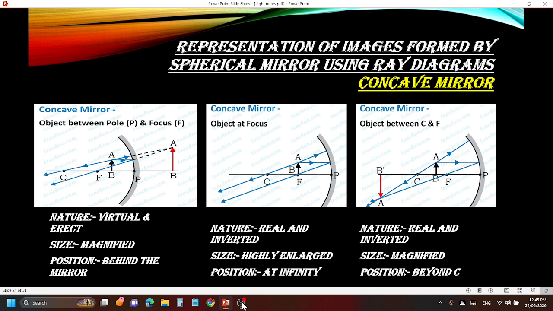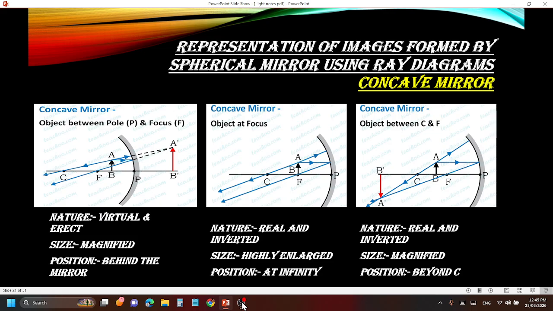Once you see and draw, and without seeing you draw once, it will be best for you. So when the object is placed at the focus, then the image is real and inverted. Now you say there is no image formed because the position is at infinity. The rays are parallel, right? So it goes on parallel, so it goes till infinity.